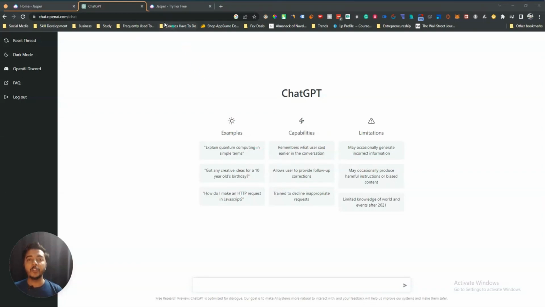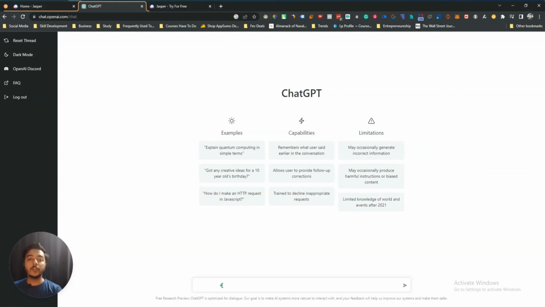In this video, I'm going to compare ChatGPT and Jasper AI. Why? Because some people are saying that the golden era of AI writing tools has ended because of ChatGPT. So in this video, I will try to generate a complete blog post using ChatGPT, and also generate the same blog post using Jasper AI, and then I will compare their output quality.